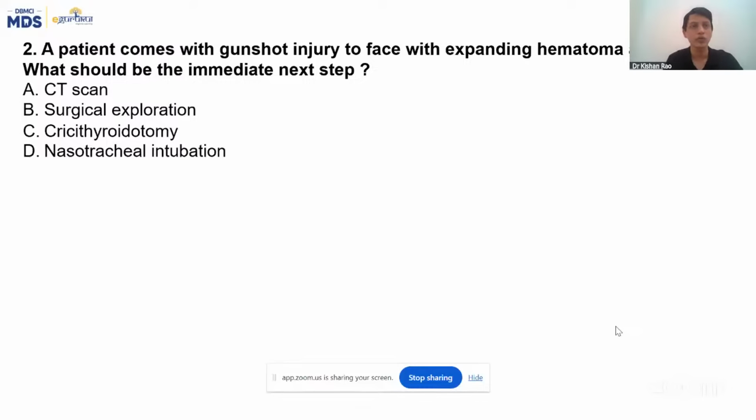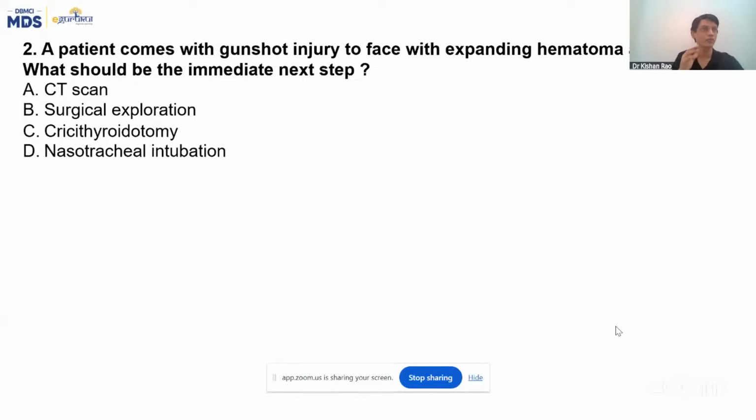Later on, you can go for tracheostomy and other things, and a CT scan or CT angiography to see from where it's exactly bleeding. Then you can do surgical exploration if required. Dr. Dentist is telling that supposedly the best option should be intubation. But in the given scenario, in any case of facial trauma, we usually don't prefer it.